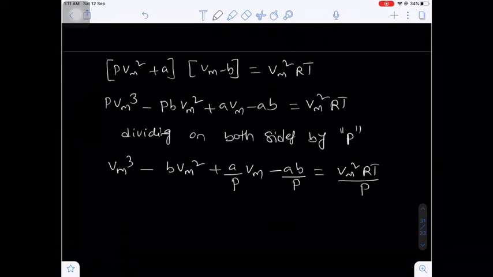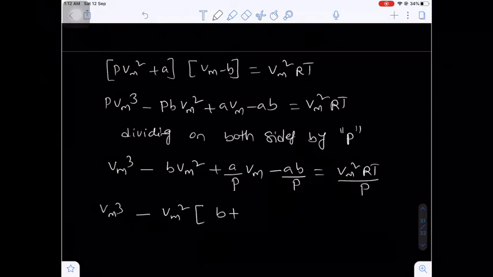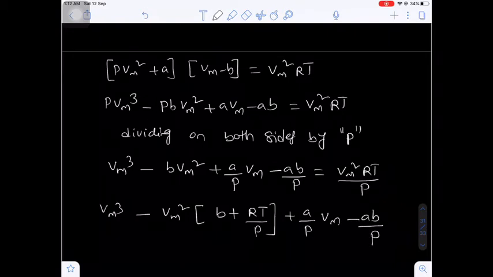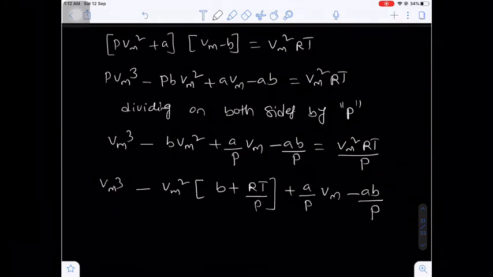Bring the Vm² RT/P to the left-hand side and take the common Vm². So you will get Vm³ minus Vm² (b + RT/P) plus a/P into Vm minus ab/P. Are you getting my point? So this is the equation known as a cubic equation in terms of volume.